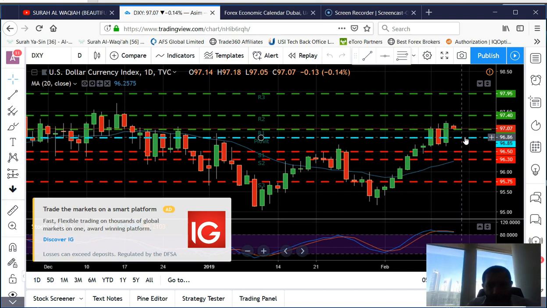But what I can see is, as it's above the pivot, I would expect that it will try to reach 97.72 points at least, if not by today, by 15 February 2019, it might try to reach and will break this support. But today I would expect a little bit sideways. It will trade between 96.88 to 97.41 points. So I'm bullish at the moment on the dollar index.